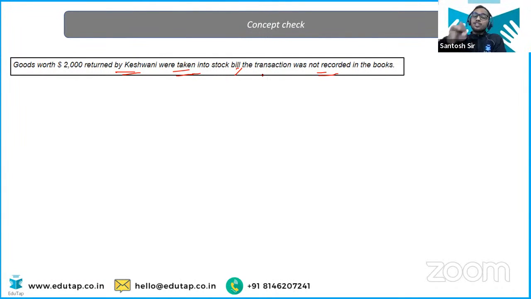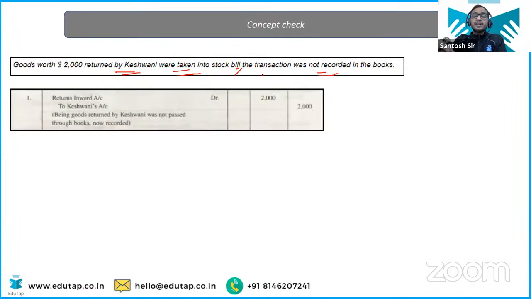So what would be our general entry in case the amount has been returned by Keshwani? Obviously, sales return, or we can call it return inwards, sales return by Keshwani. So return inwards will be debited. General entry, you have to practice general entry as well. And Keshwani account will be credited. So this is the rectification entry because they have omitted this entry. So let me check the chat section. Who all are correct here? Yeah, very good. Aditi and Rupa.